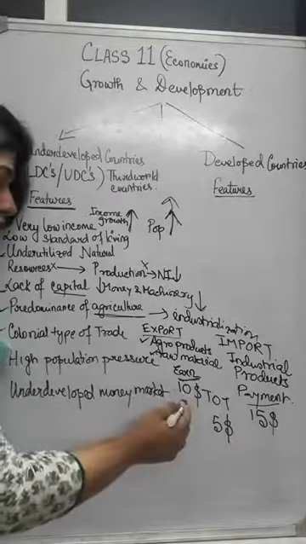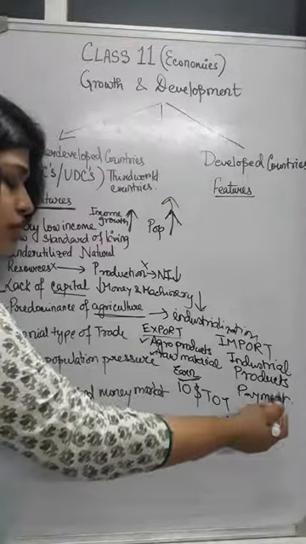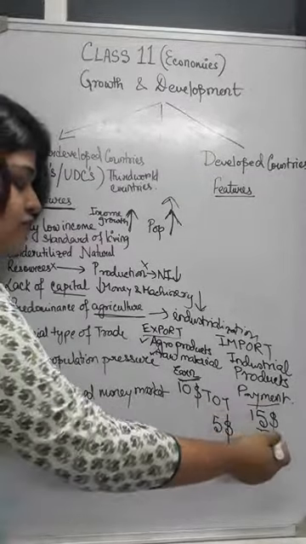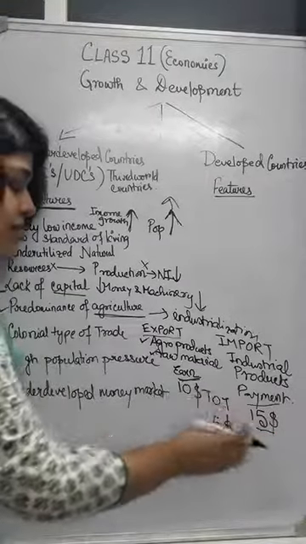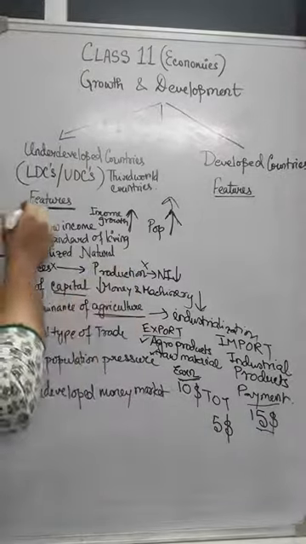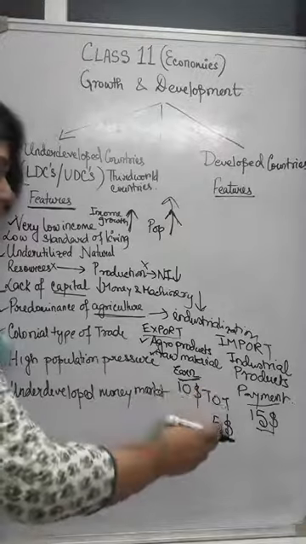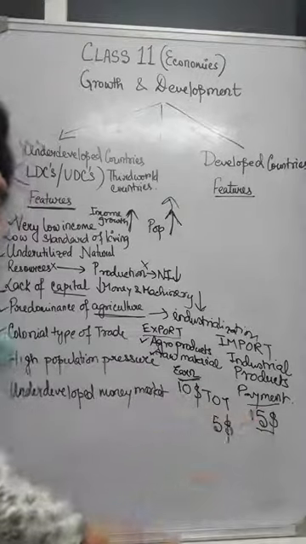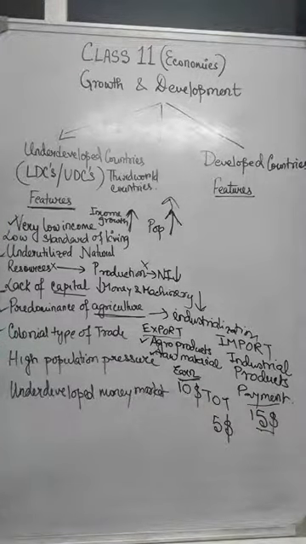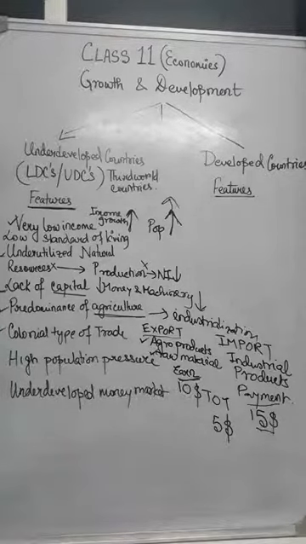They have earned $10 but made an expenditure to acquire products from other countries of $15. So the $10 earning is gone, and an extra $5 is also gone. Already they have very low income, and they are making more expenditure on costly importables. So they will face less and less money retained within the country. Now this type of trade is known as colonial type of trade.